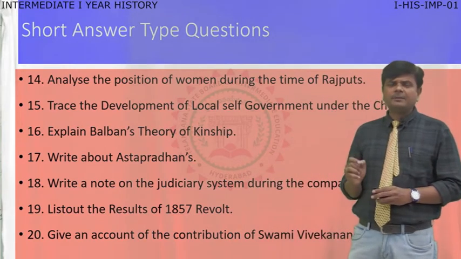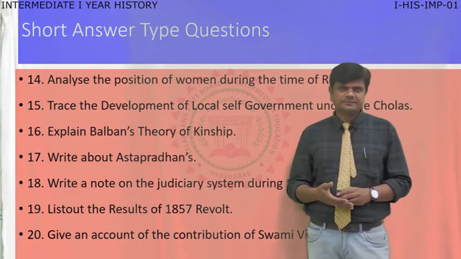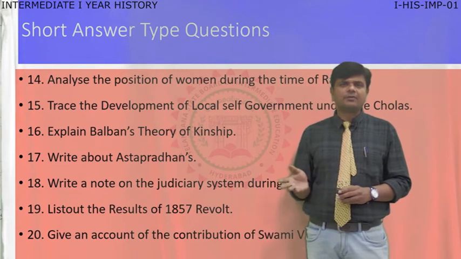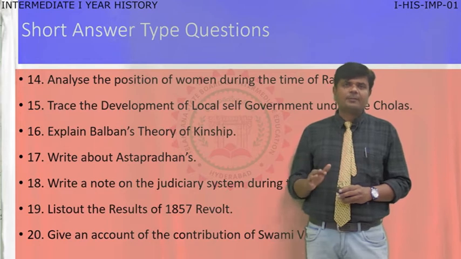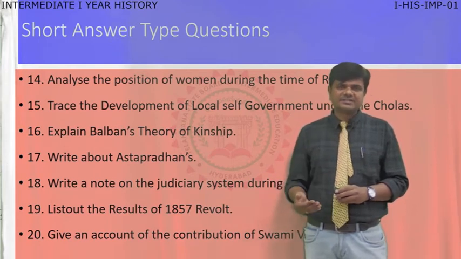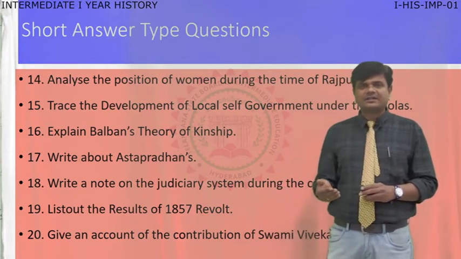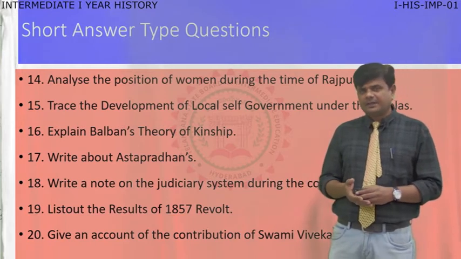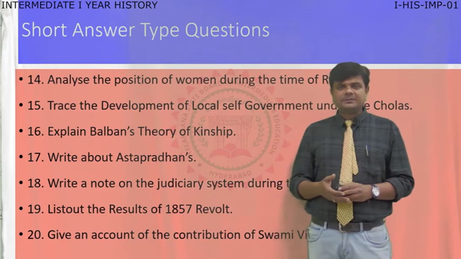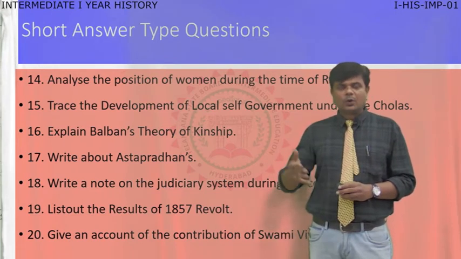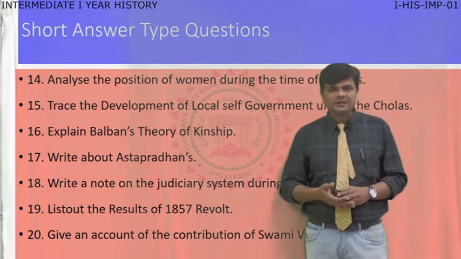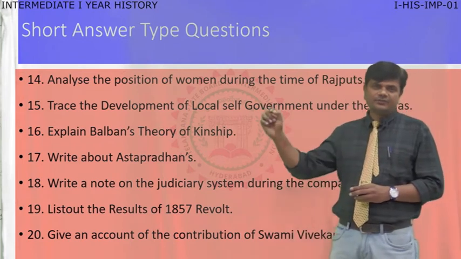You see, Balban was a very powerful ruler in the Delhi Sultanate. After Qutbuddin Aibak, Razia Sultana, Iltutmish, Balban was very powerful because he implemented so many provisions and rules from Persia. He implemented Persian traditions and culture in the court of Delhi. You are going to write this question, that is Balban's theory of kingship.